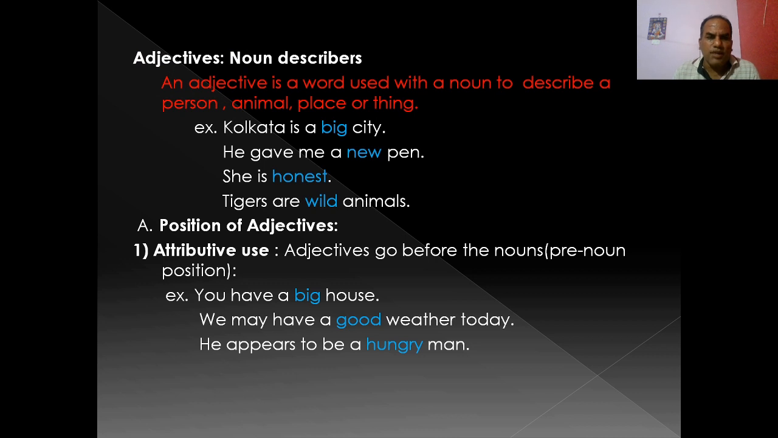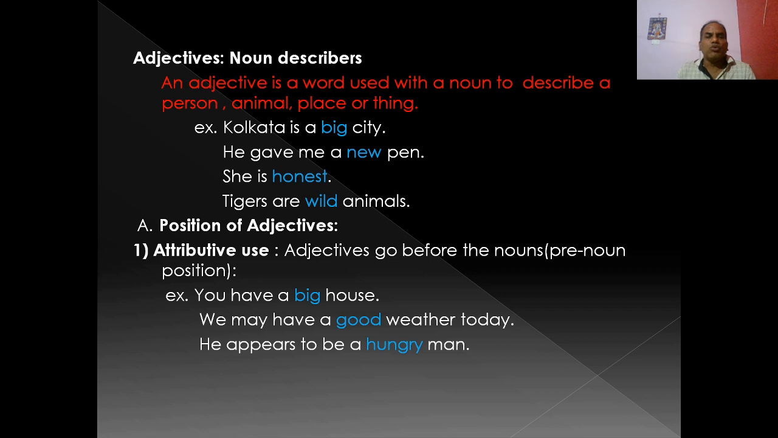Okay, so let us discuss first what is adjective. Adjectives are the noun describers. An adjective is a word used with a noun or pronoun to describe a person, animal, place or thing. So adjectives are noun describers, they describe nouns or pronouns.